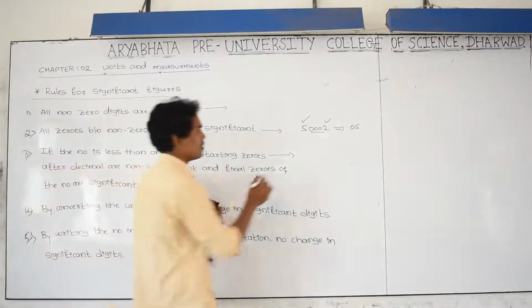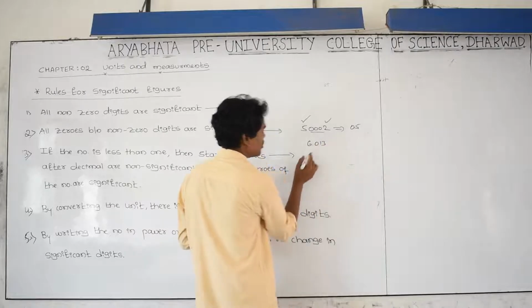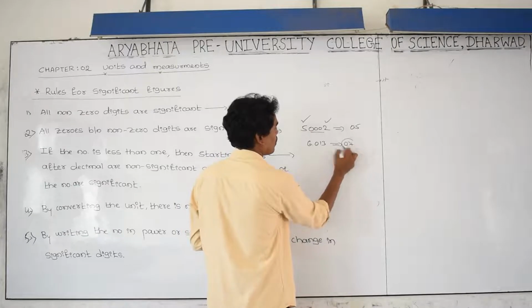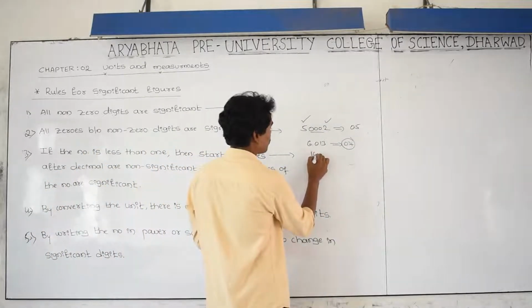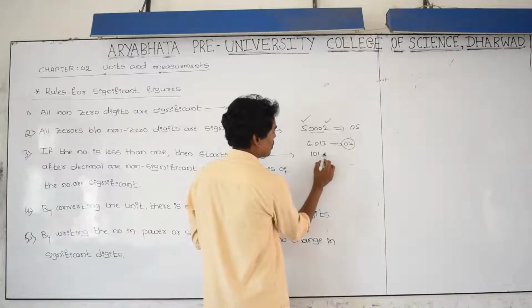Or 6.06013. 0 present in between non-zero digits, therefore all are meaningful. 1, 2, 3, 4. Or 101, 0 present between non-zero, therefore 1, 2, 3, answer is 3.